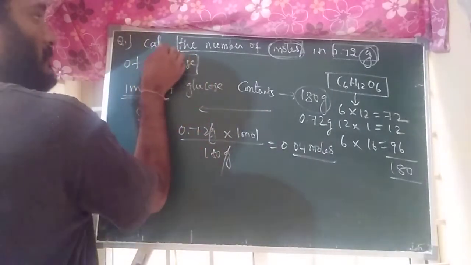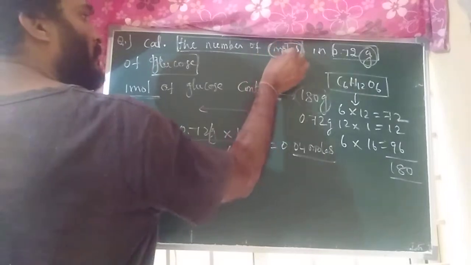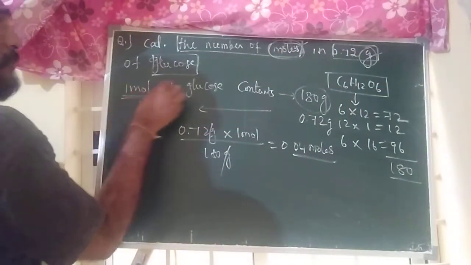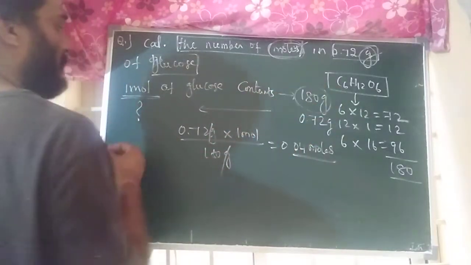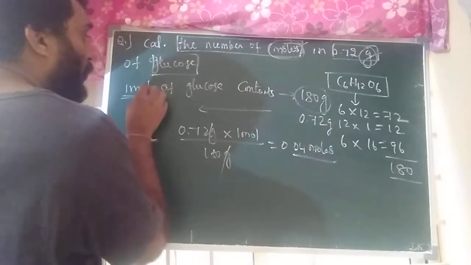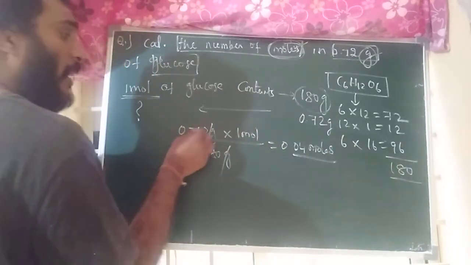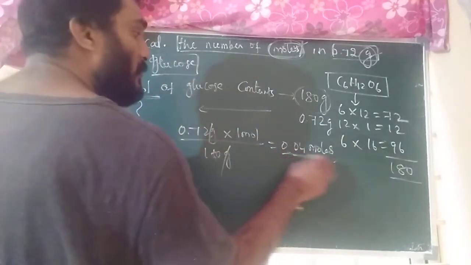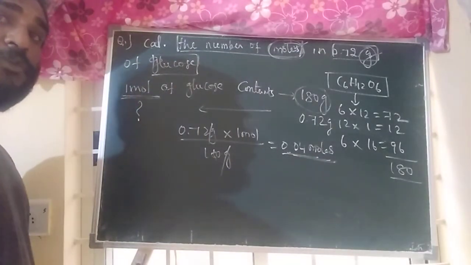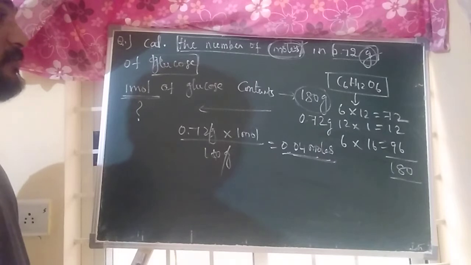So first, in this type of question, find out what relation they have given. Moles, grams relation. That's why I have written 1 mole of glucose contains 180 grams. Then 0.72 grams contains how much? 0.72 into 1 mole by 180 is equal to 0.04 moles. This is the first question.